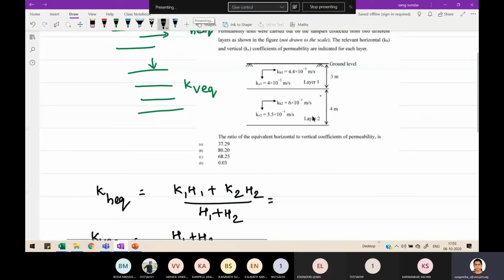Can I show you the question? Just substitute the values and tell me how much KH equivalent is. And be careful with the powers. Here KH1 is 10 power minus 3, whereas KH2 is 6 into 10 power minus 1. So be careful while substituting those terms. Both are in terms of meter per second, so no problem at all.